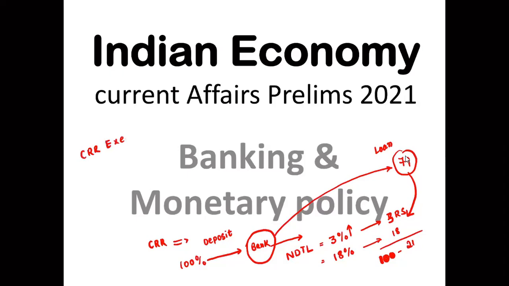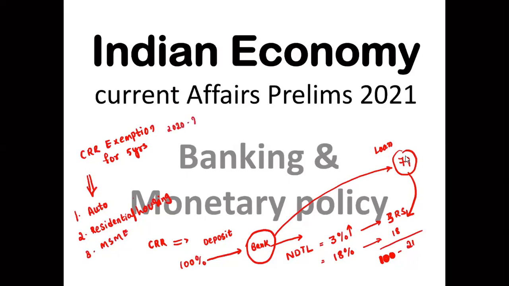that has been given for 5 years. What do you mean by this? It means if the banks are providing loans for automobiles, residential housing, or to the MSME sector, to these three, from 2020 to 2025, the CRR has been exempted.